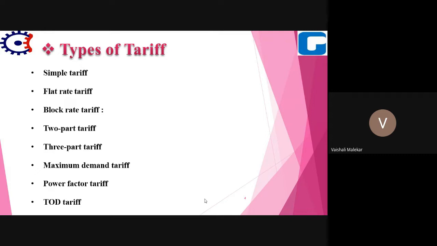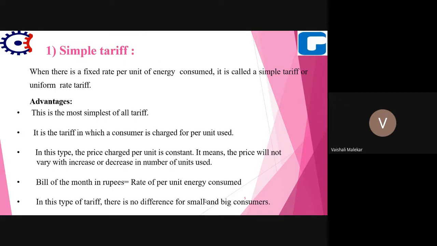Then we will see the types of tariffs. So what are the types of tariff? First is simple tariff, flat rate tariff, block rate tariff, two-part tariff, three-part tariff, maximum demand tariff, power factor tariff, and TOD tariff. These are the different types of tariff. So we will see one by one. So first is simple tariff.